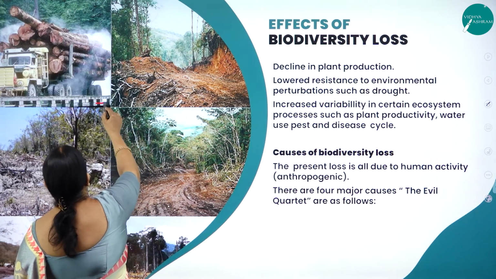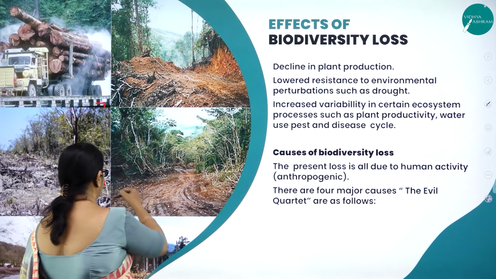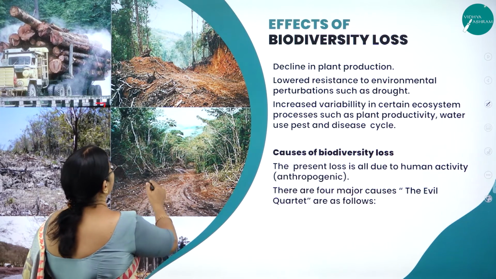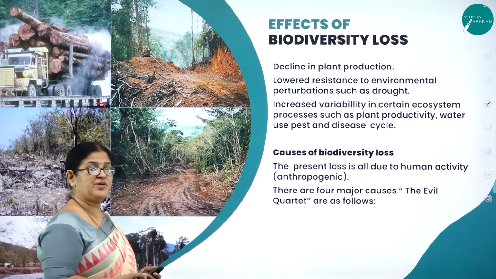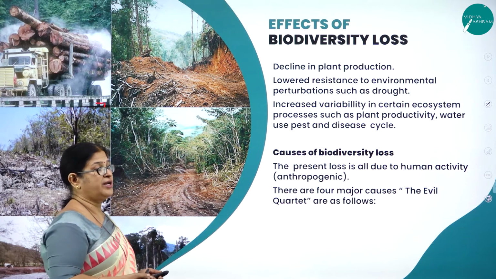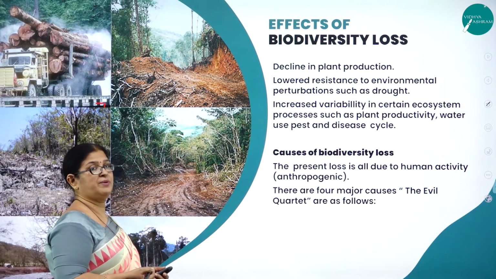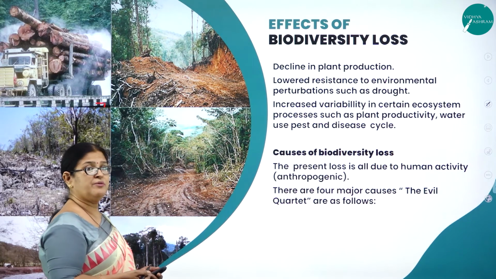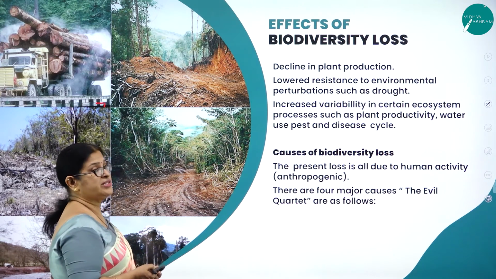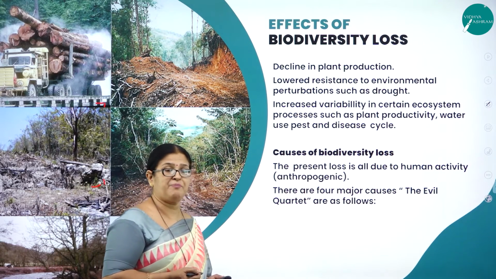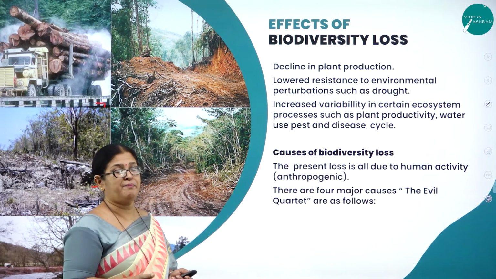So if you keep cutting the trees and if you start burning the trees, what will happen? Obviously it will lead to habitat loss. And nowadays we have come across floods, or volcanoes, or maybe drought, and we are losing the habitat. So why are all these changes in the environmental conditions happening? Because there is no ecological balance.